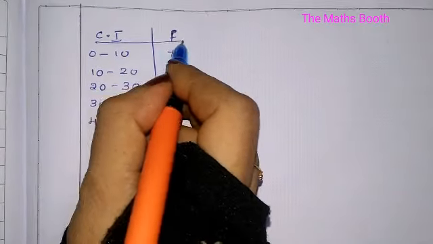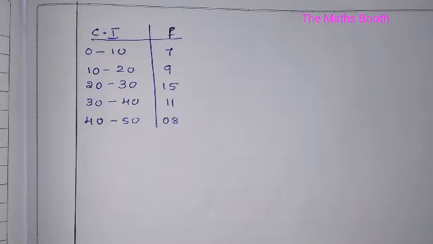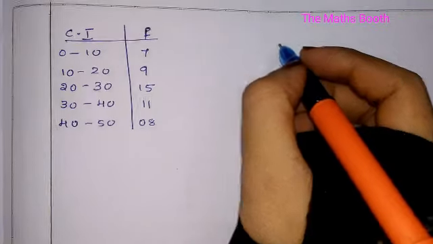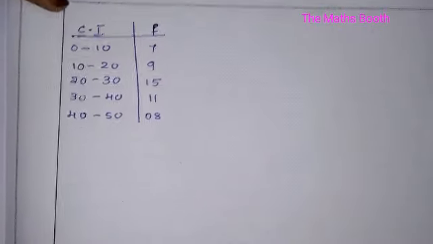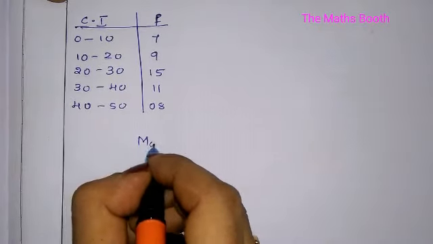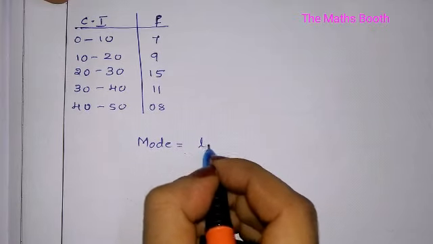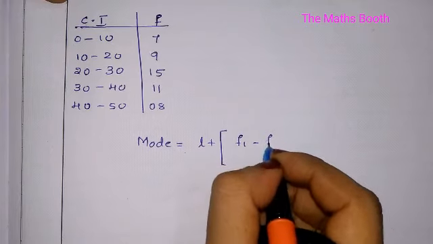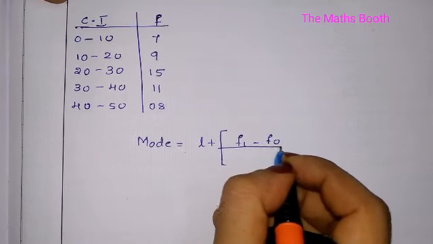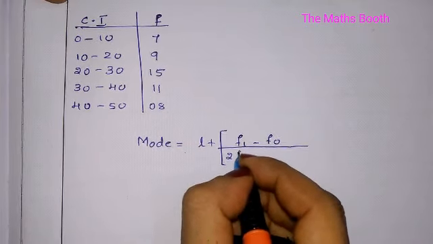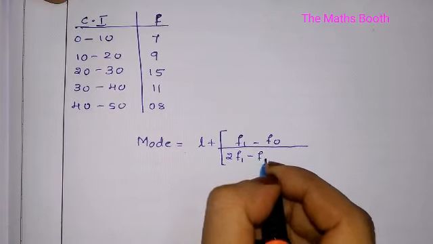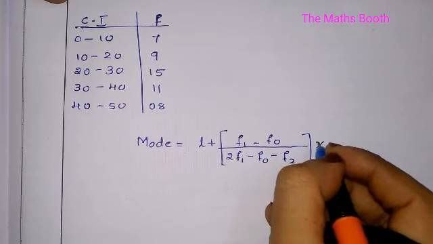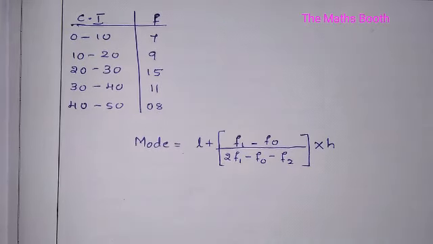To find the mode, first we will write the formula. Mode is equal to L plus (f1 minus f0) upon (2f1 minus f0 minus f2) into h. This is the mode formula.